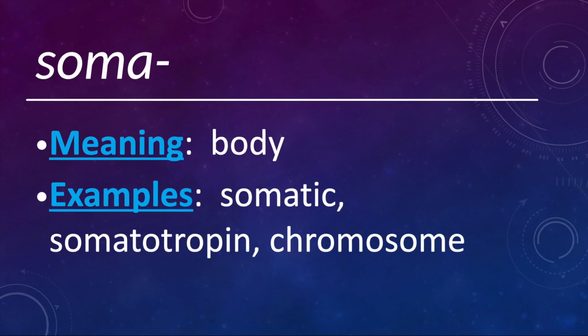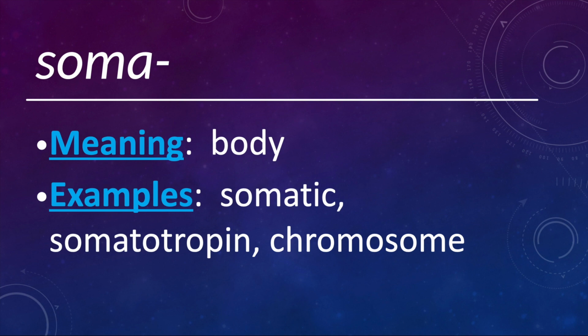Soma means body. So somatic is really anything related to the body, especially as distinct from the mind. Somatotropin is a growth hormone secreted by the pituitary gland. So it helps the body grow. Trope kind of refers to a growth pattern. So really body growth is kind of what that means.